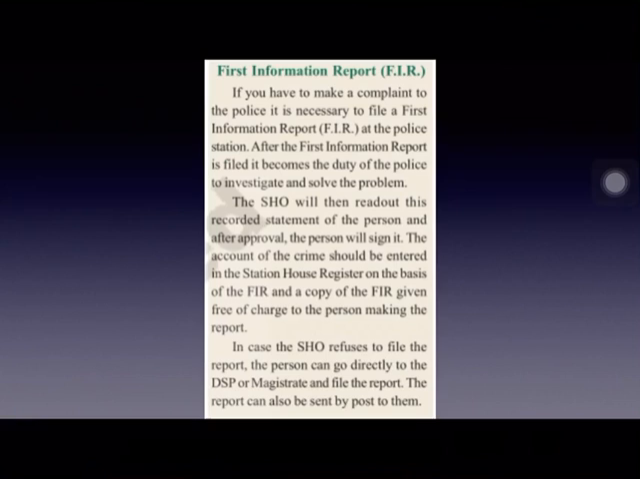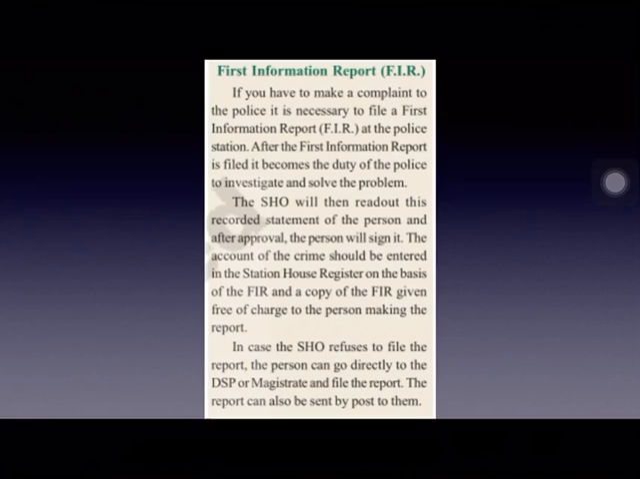And the station house officer will then read out the recorded statement of the person, and then after approval of that statement, the person will sign it. The person who is making a complaint has to sign it, and the account of the crime should be entered in the station house register. There will be a register in the police station. In that register, the account of the crime must be entered on the basis of the FIR, and a copy of this FIR is given free of cost to the person who is making a report in the police station.